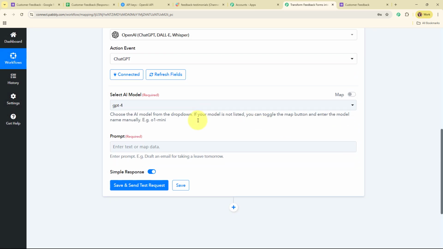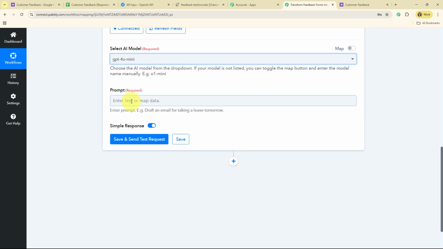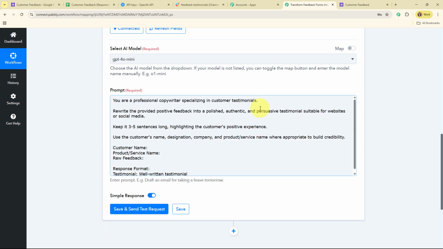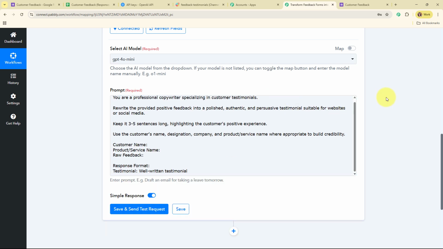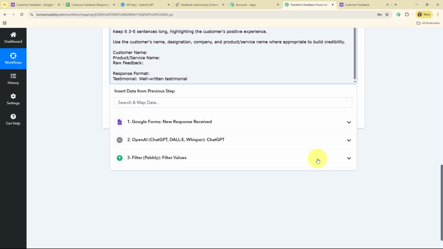Moving forward, again I'm going to select my AI model as GPT-4o Mini, and here for the prompt I'm going to enter the relevant prompt. So let me add the prompt. Alright, so here I've successfully added a new prompt where I've added some instructions and the detail as customer name, product service name, and the raw feedback.